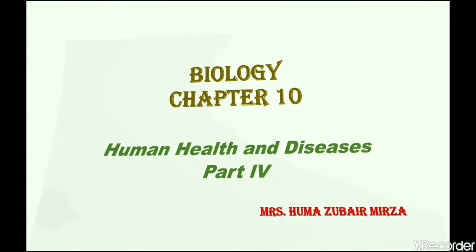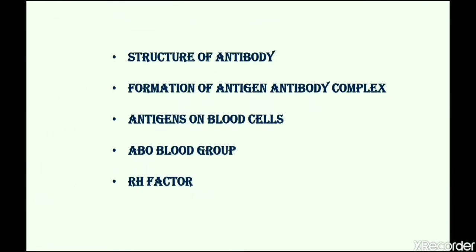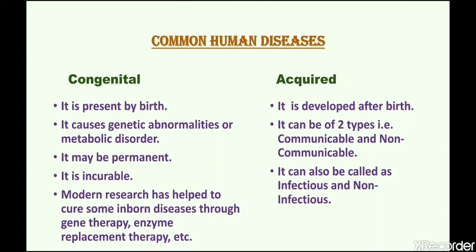Last time we studied structure of antibody, formation of antigen antibody complex, antigens on blood cells, ABO blood group and Rh factor. Today, we'll study some common human diseases. Disease, I already told you in the first lecture. If you want to define disease, you can define it as body not at ease.